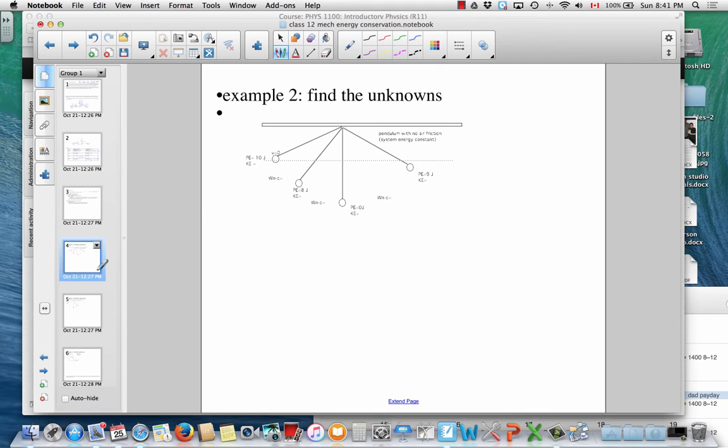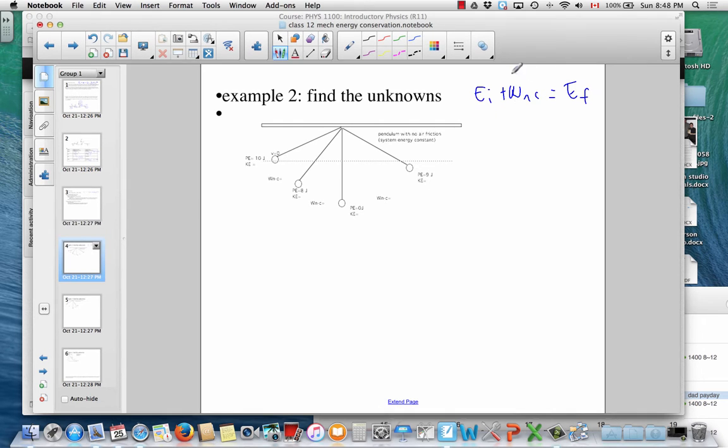So our understanding then is that we have some system with a certain amount of mechanical energy, and we'll apply the work energy theorem, and the key question we'll ask is, are there non-conservative forces? Does the energy of the system change, or is the mechanical energy, which is the sum of the kinetic and potential, a constant?